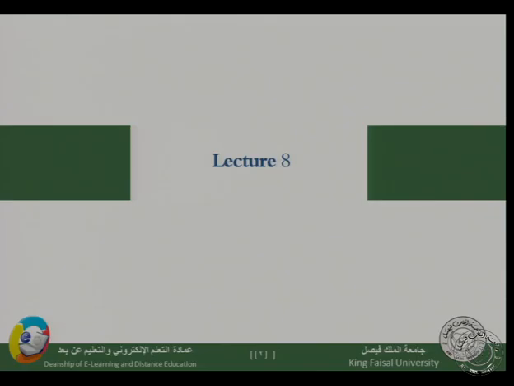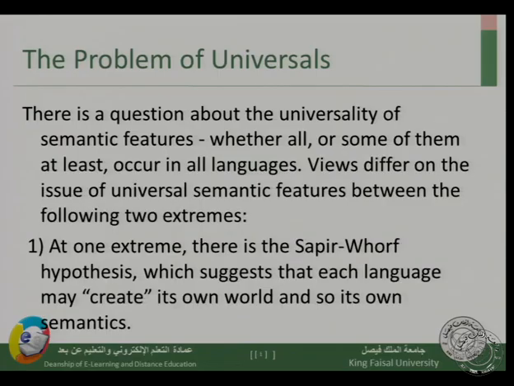This is lecture 8, and as I said in the previous lecture, we're going to talk about the problem of universals. So there is a question when we read topics related to linguistics about the universality of semantic features. Are there semantic features which exist in all languages, or do we have some of them at least, or all of them that occur in all languages